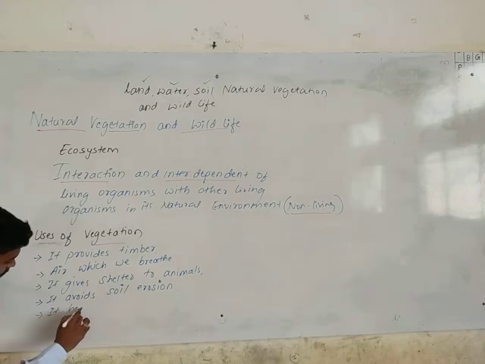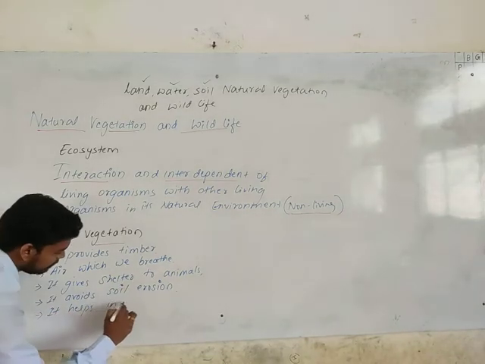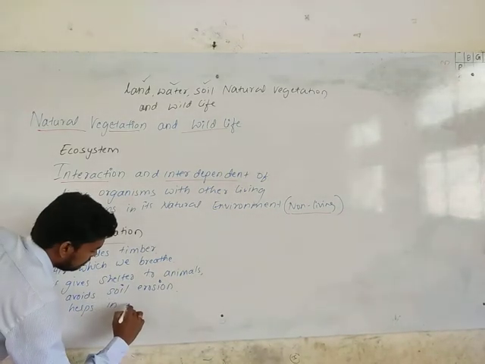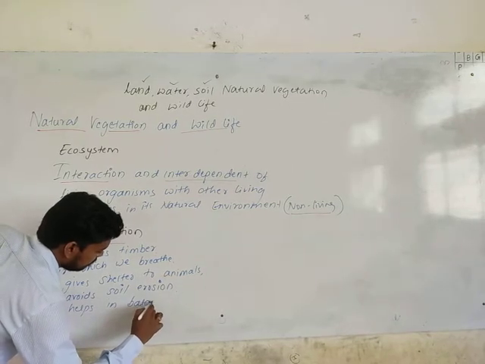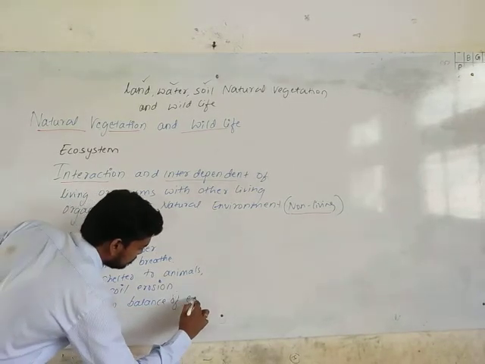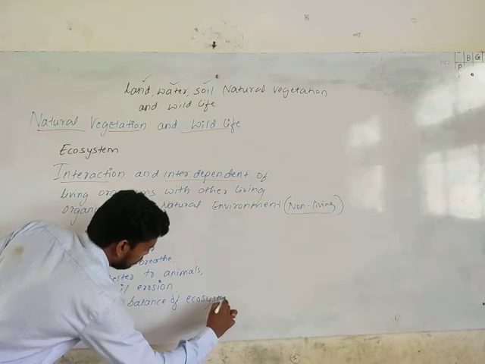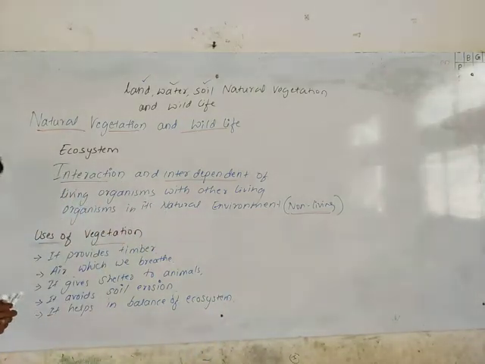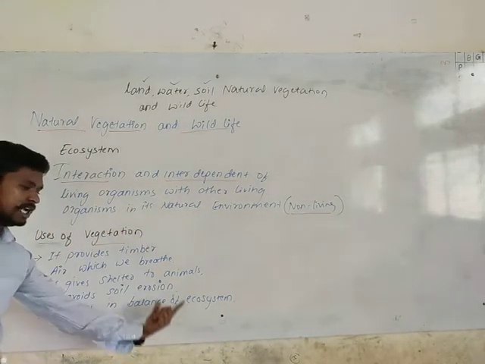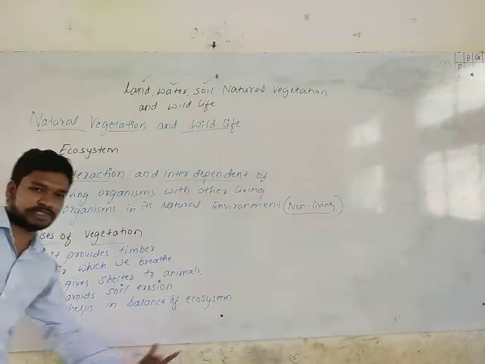It helps in the balance of the ecosystem. It's one of the main factors which helps in balancing the ecosystem.